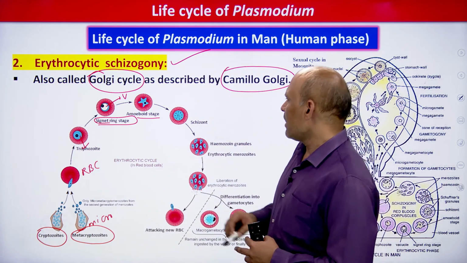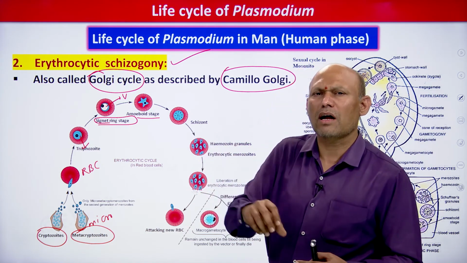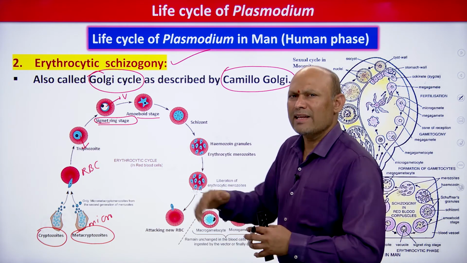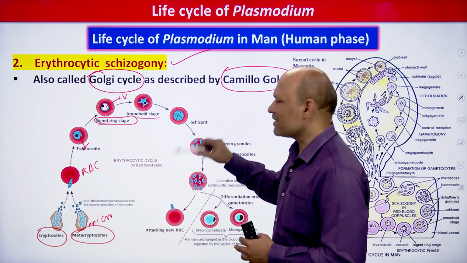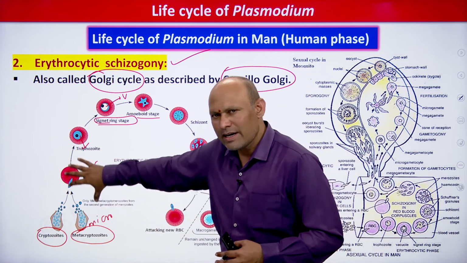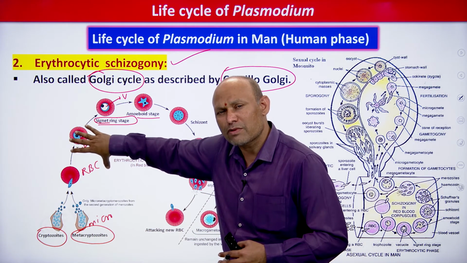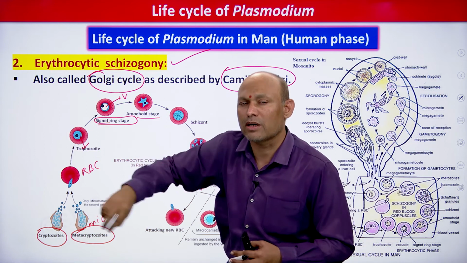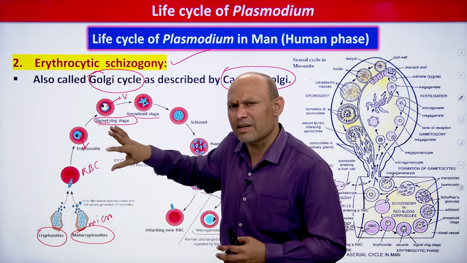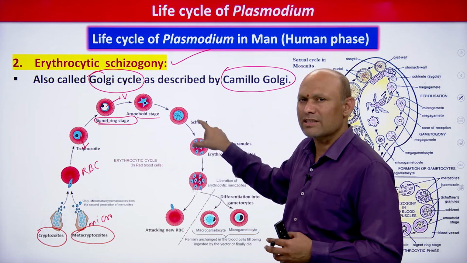You need to remember. And then what happens, the nucleus of the amoeboid stage undergoes division. It's very simple. Again, it will be losing pseudopodia. So in sequence you need to remember, after entry into the RBC, immediately the trophozoite will be formed. The trophozoite transforms into the signet ring stage. Sequence is very, very important. The signet ring stage later transforms into the amoeboid stage. It's very simple. It's all parasite, student. So then what happens? This amoeboid stage transforms into what?